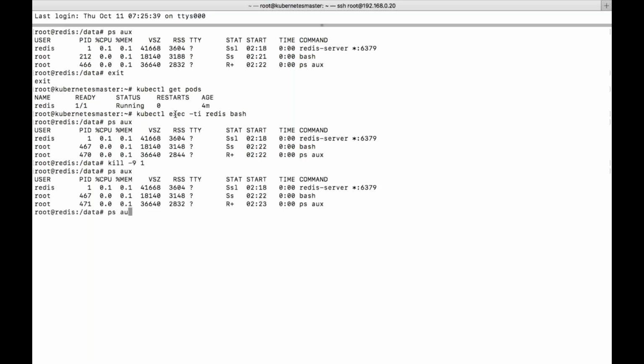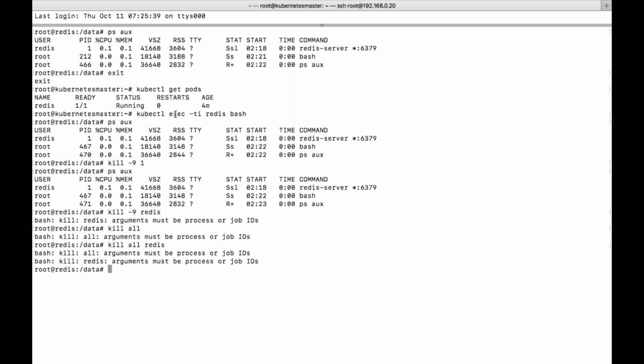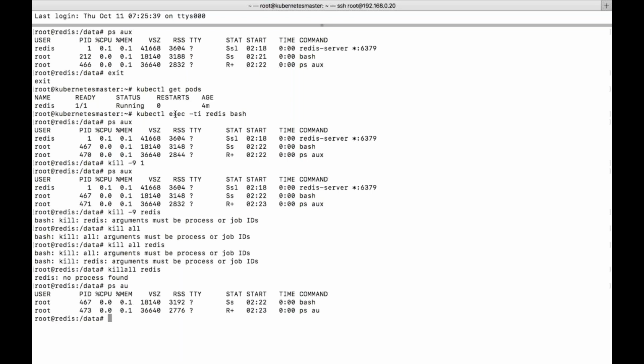Kill -9 redis. Sorry. All the process, you can see it is not there.